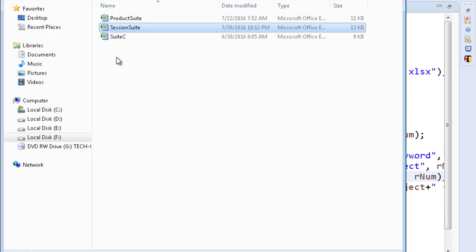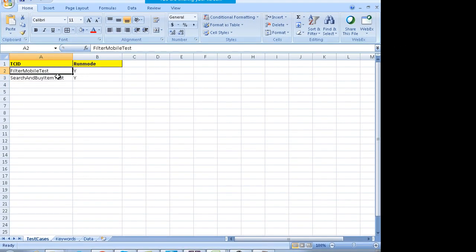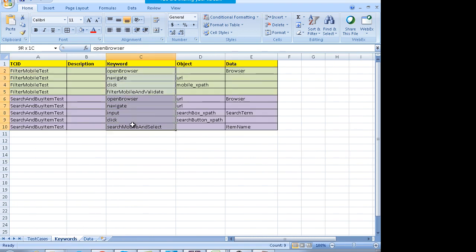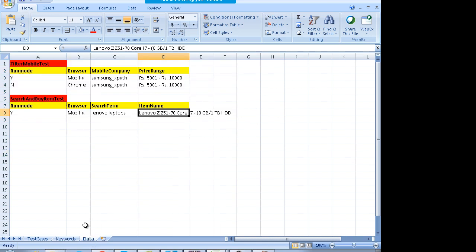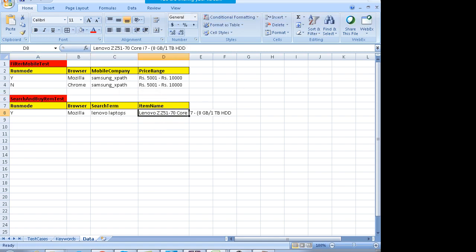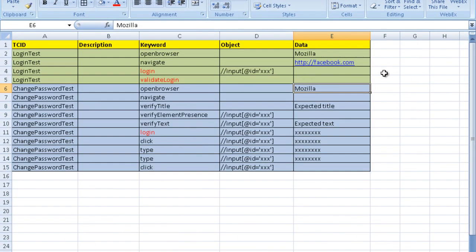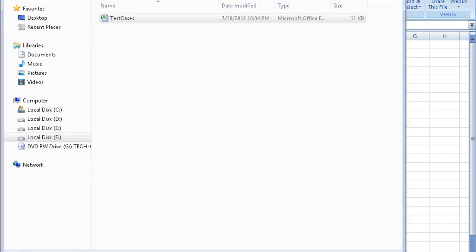And similarly in the product suite as well, I had these two test cases, filter mobile test and search and buy item, for which I had different keywords, and I had arranged the data like this. For example, in search and buy test I had to buy an item, search for Lenovo laptops. This is just a simple test which has been implemented, I'm just giving you the idea. Hold on, one more thing.